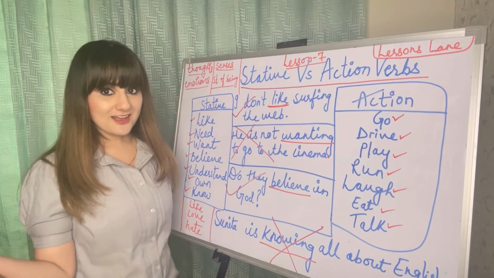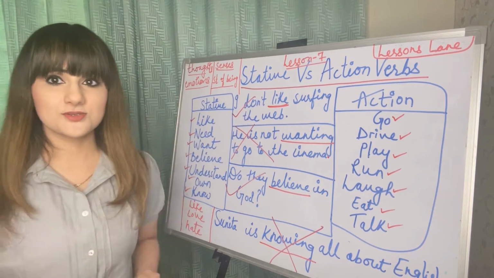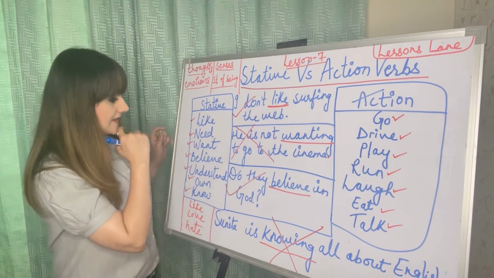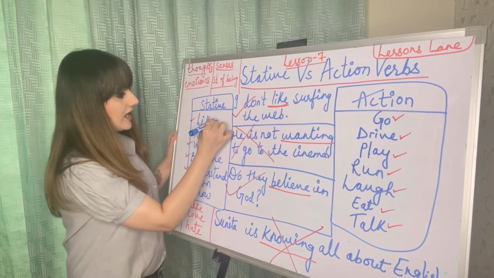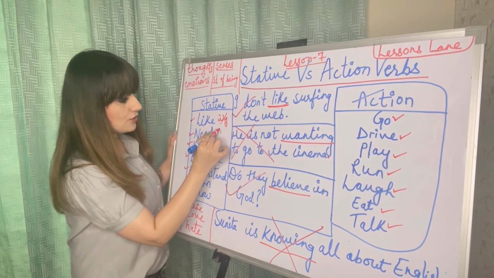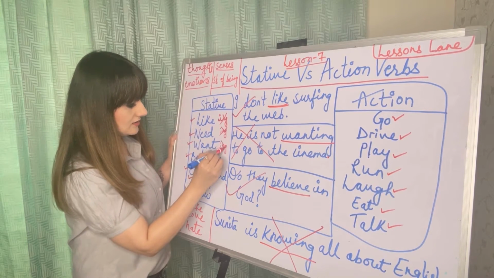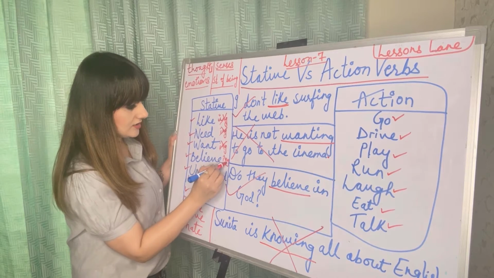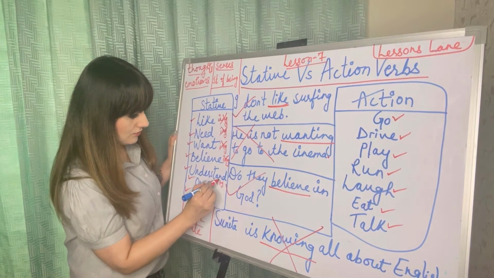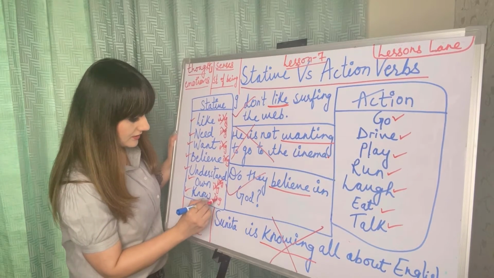So what's the correct one? This is perfectly fine. I told you earlier, you don't have to use ing here, no ing here, not allowed here.